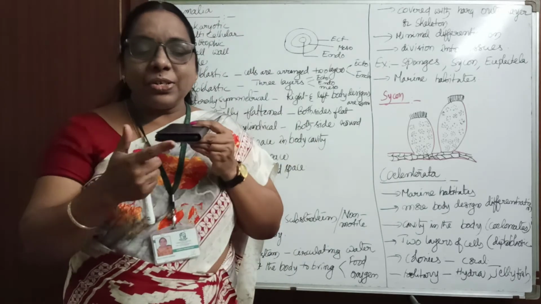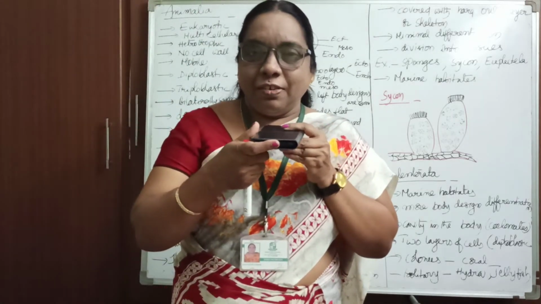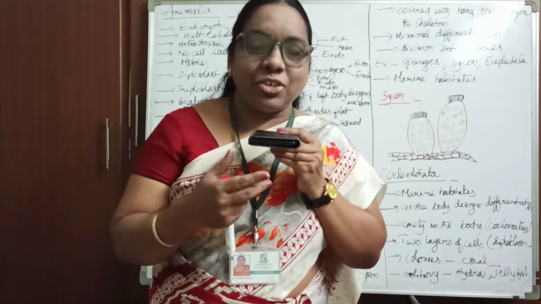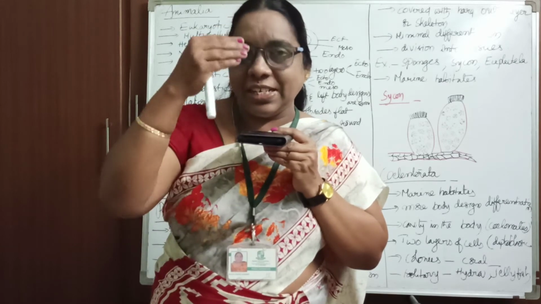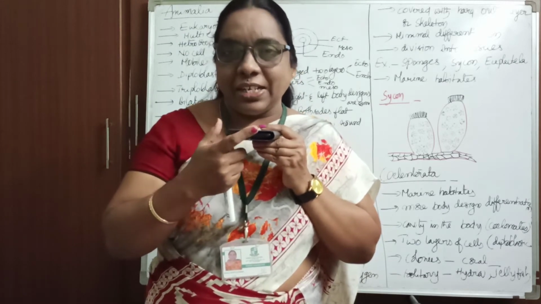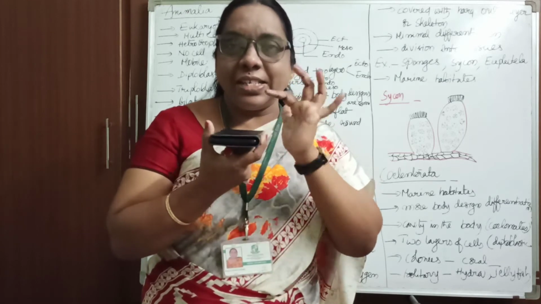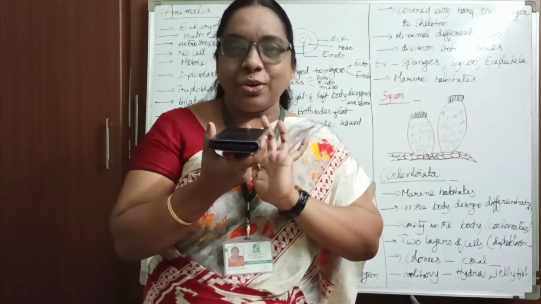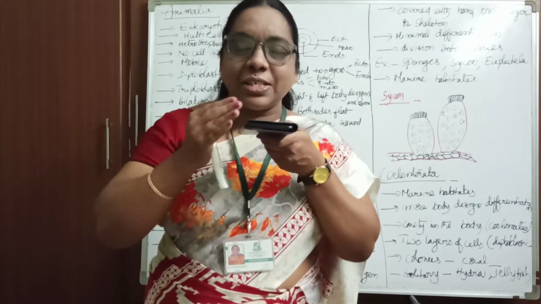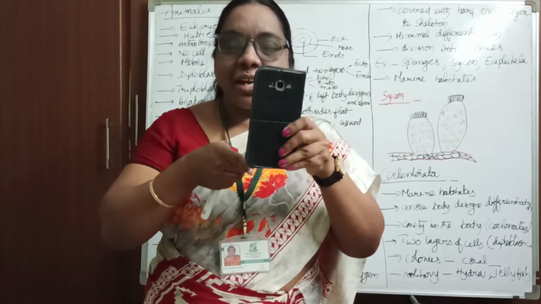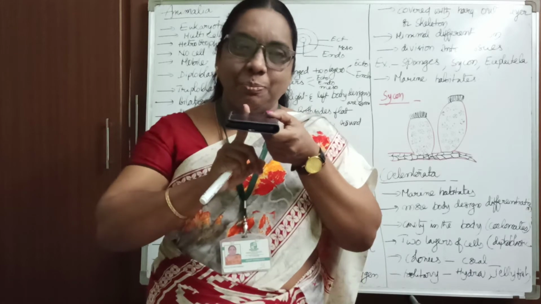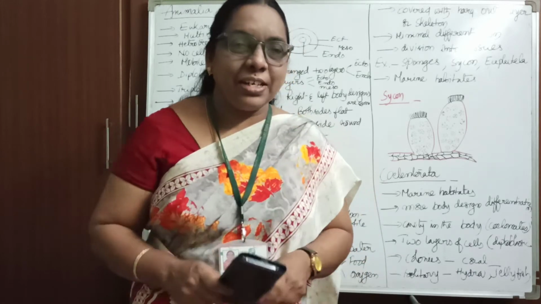Okay, this position, where the mouth is situated, that particular position, we can say anterior region. This is the posterior region. Starting region, end region. Don't forget that. This is dorsal, ventral, lateral sides, anterior side and the posterior side. Is it clear, children? Yes.